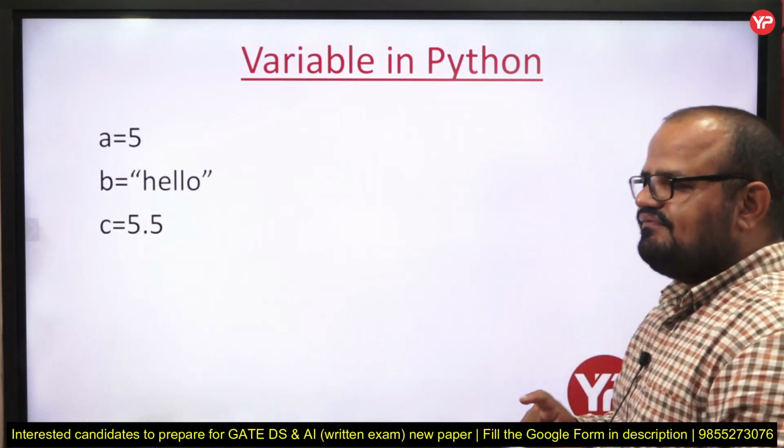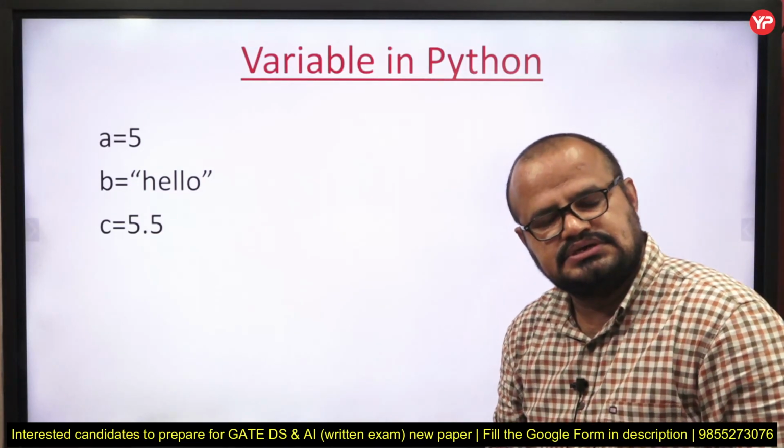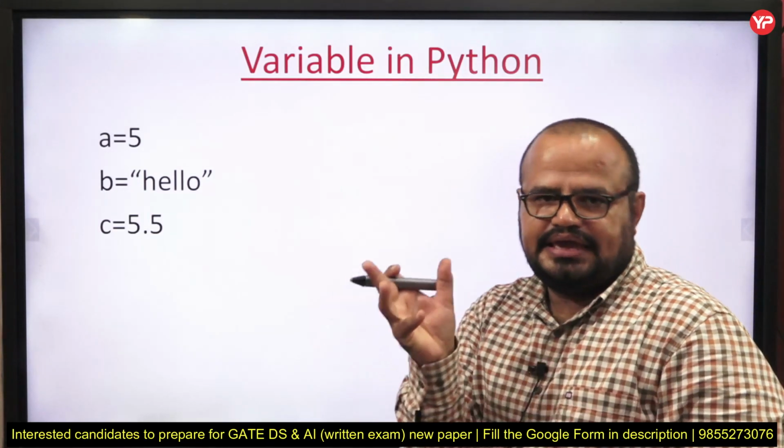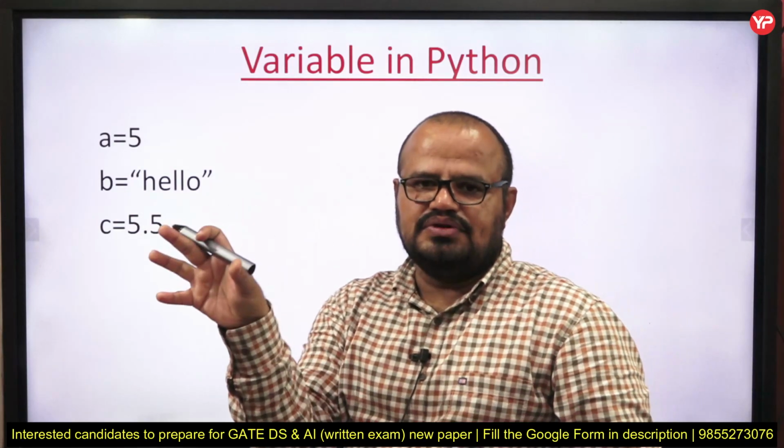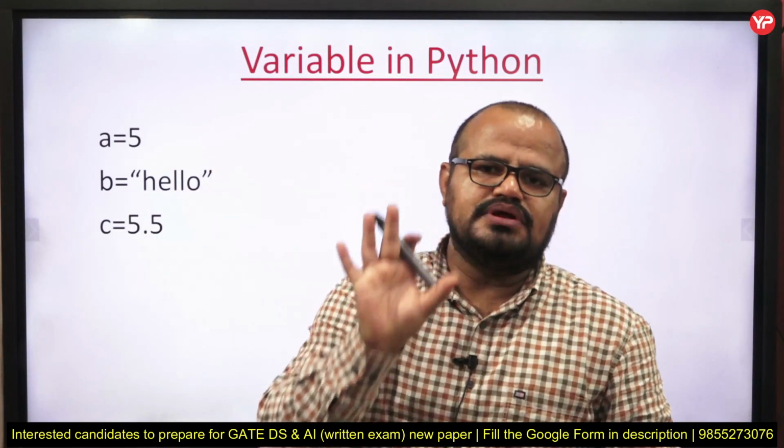Now we have different types of variables. It means we can assign a particular type of value to a particular variable.